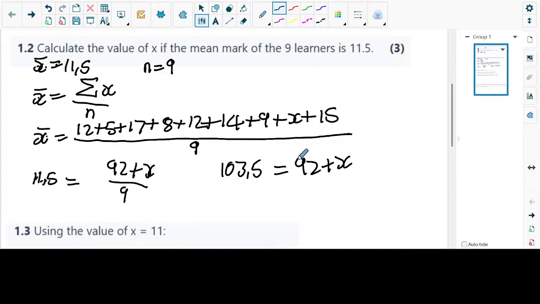So we're going to transpose 92 to the other side. Someone said we should isolate the x value. So we're going to take the 92 to the other side. Thank you. So we isolate x. So we have 103.5 minus 92, which is equal to x.